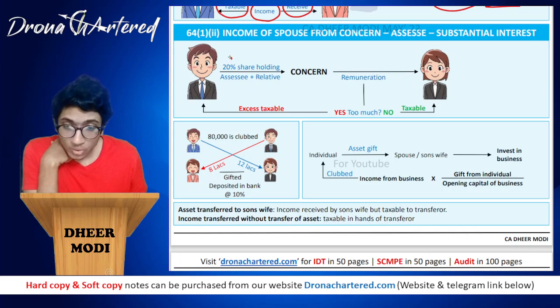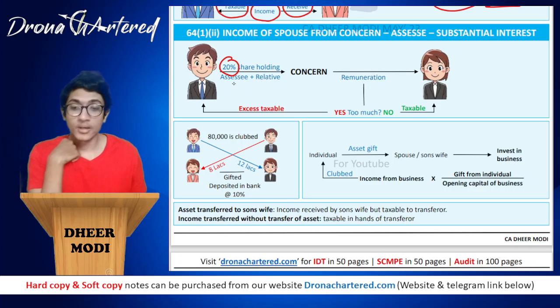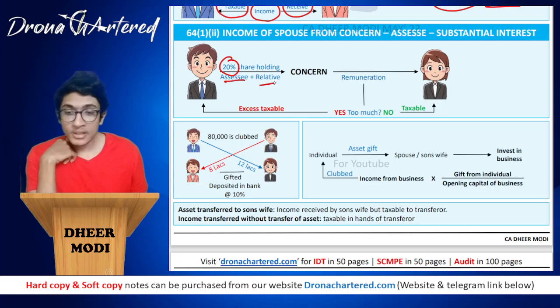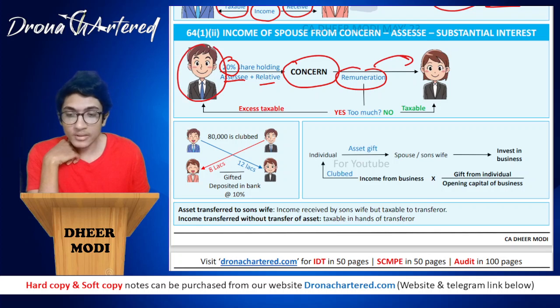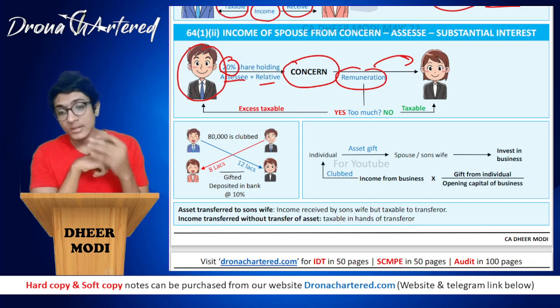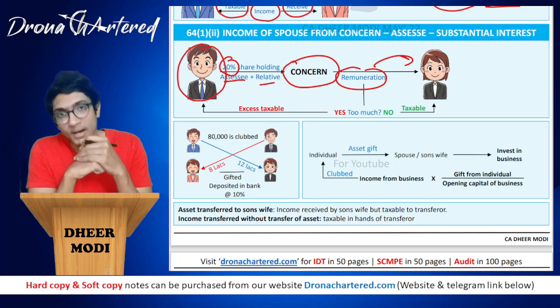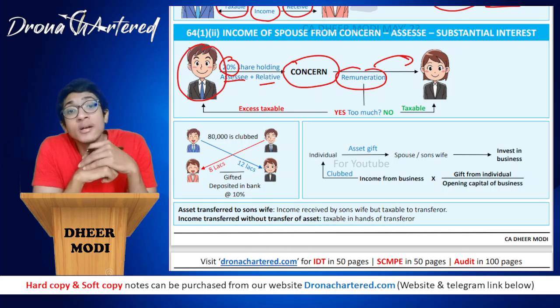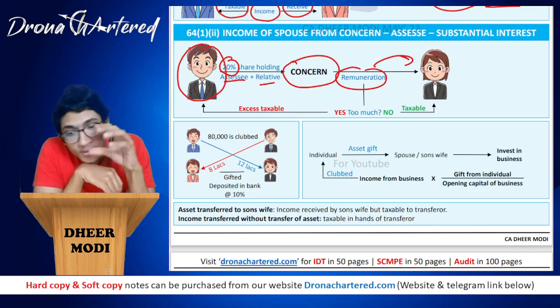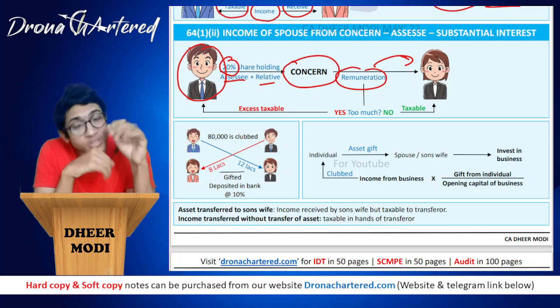For example, the husband owns 20% shareholding. So this 20% is either the SSE himself plus relatives. If he holds 20% or more shareholding in the concern, and this concern pays any remuneration to his wife, and it is noticed that this remuneration is excess, for example, if the market would pay her a maximum of 12 lakhs per annum, but this concern is paying her 20 lakhs per annum, this means the concern is paying an excess of how much? 8 lakh.